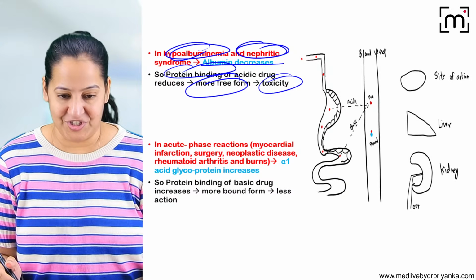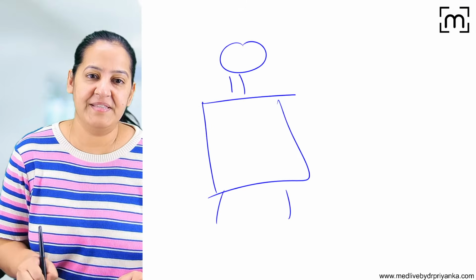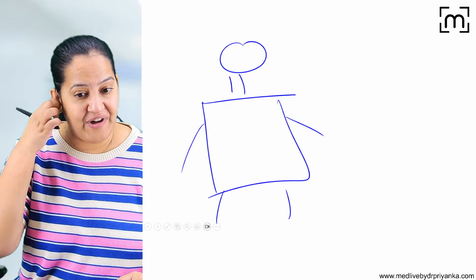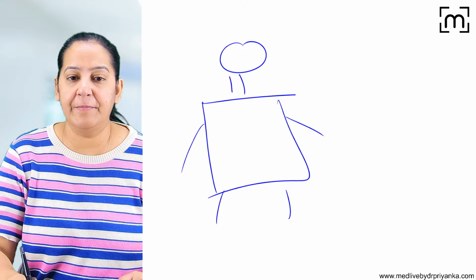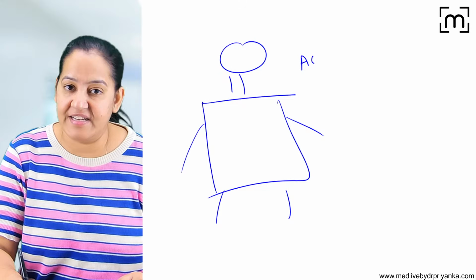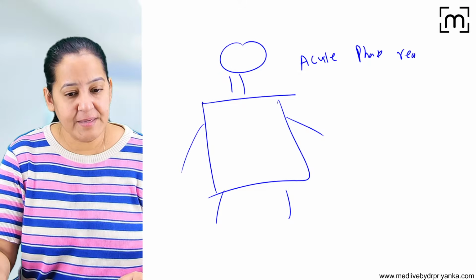Now imagine another patient. We will do the reverse situation now. Listen, imagine another patient. The patient has a certain infection right now, and the patient has acute phase reactants increased in the body. You know what acute phase reactants are? Have you read this in pathology?